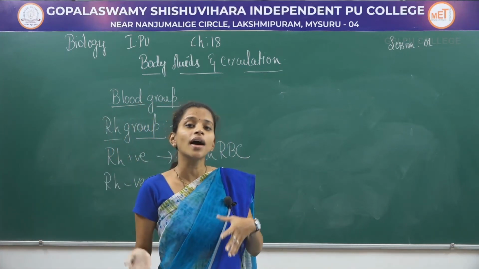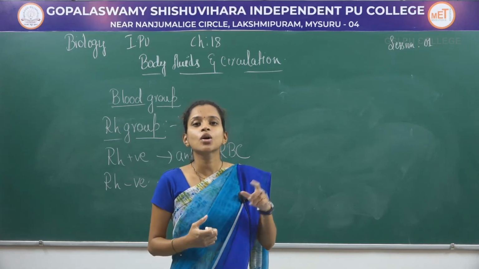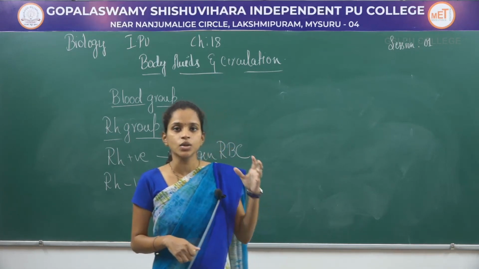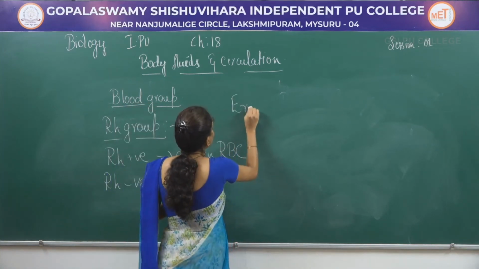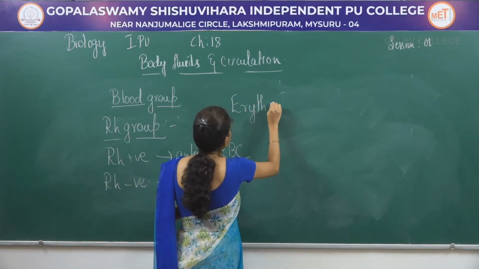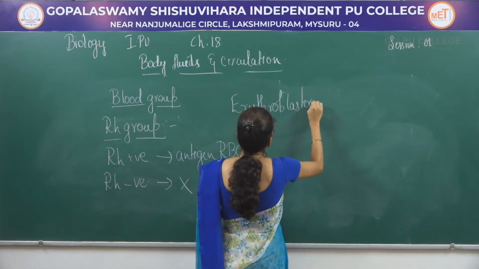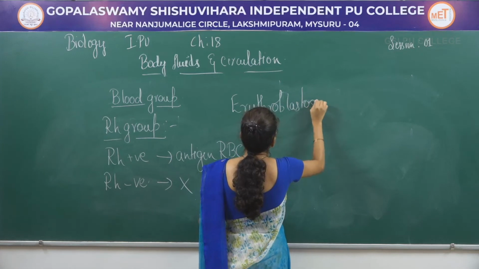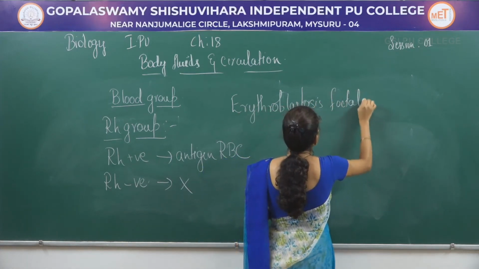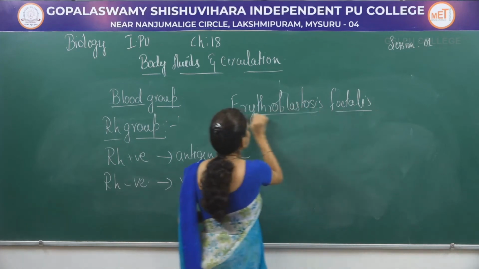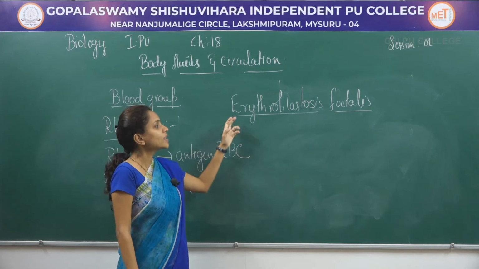When it comes to mixing of RH positive and negative blood, there is a common disease which can be taken into consideration. That will be erythroblastosis fetalis.